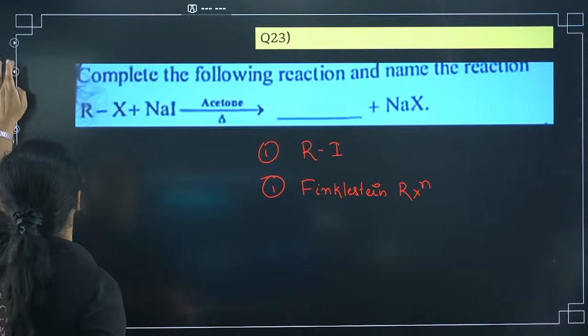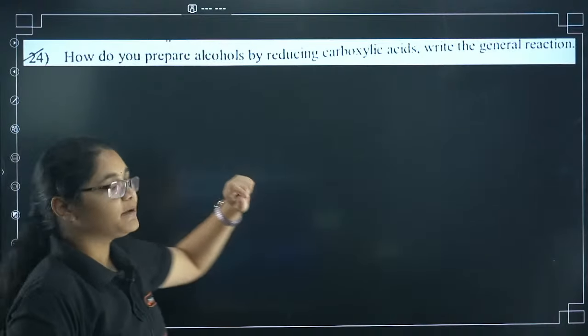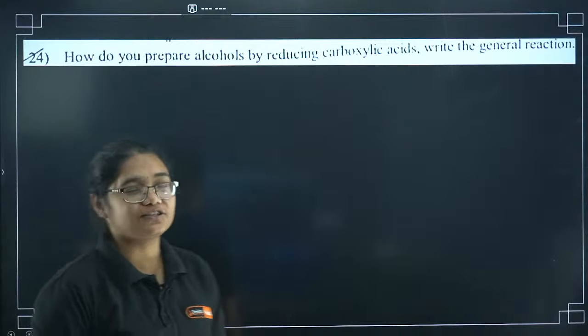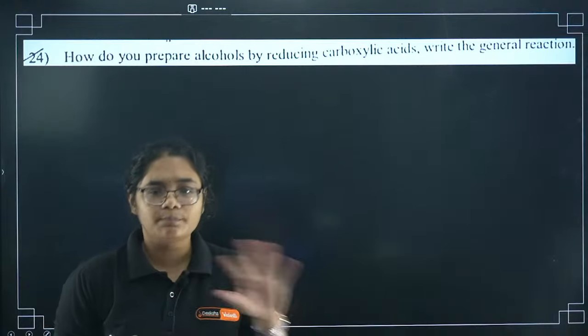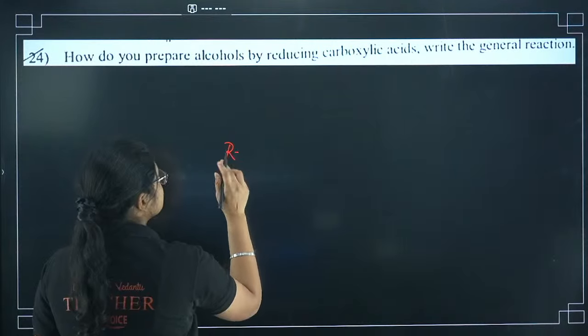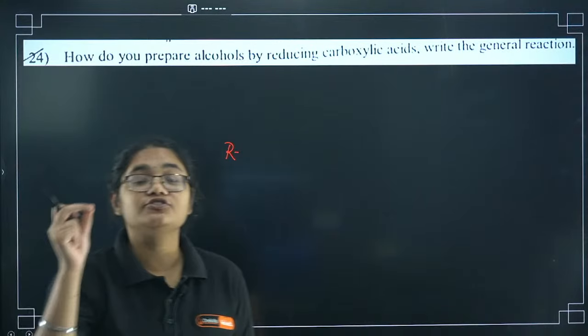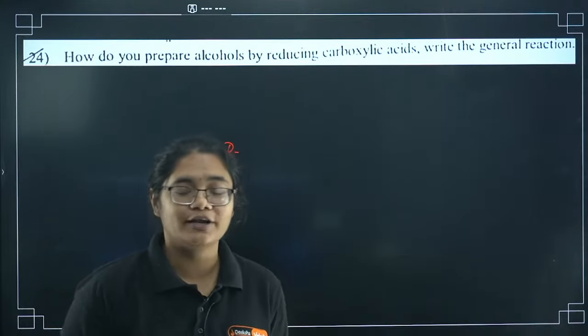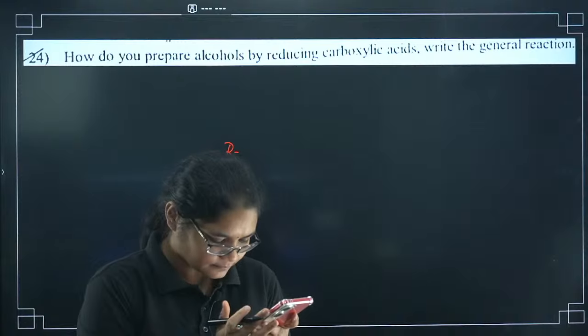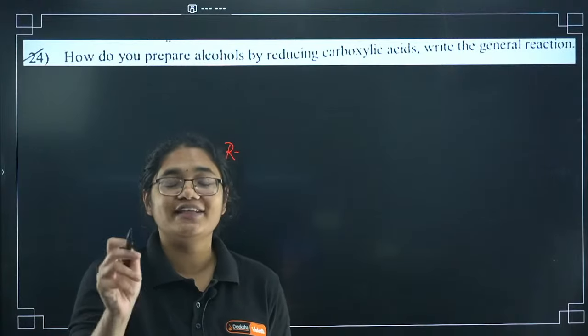Moving to the next question, the 24th. How do you prepare alcohols by reducing carboxylic acid? Write the general reaction. This is a super easy question. How to get alcohols? If you take RCOOH and reduce with a strong reducing agent, can you name the reducing agent? Let's see who does that first. Students, tell me which reagent we have to use.